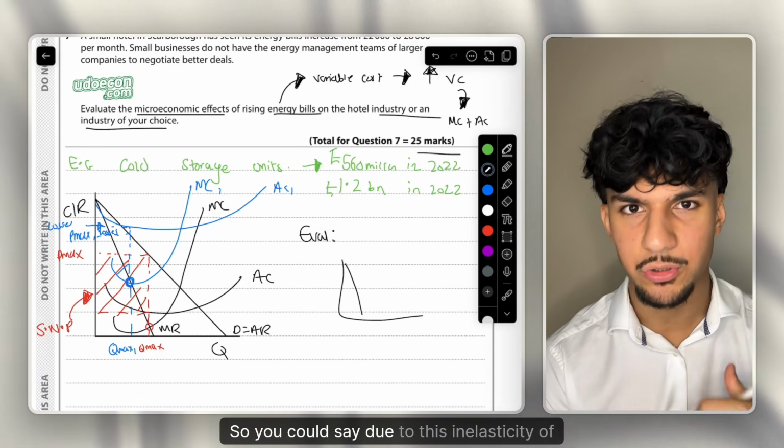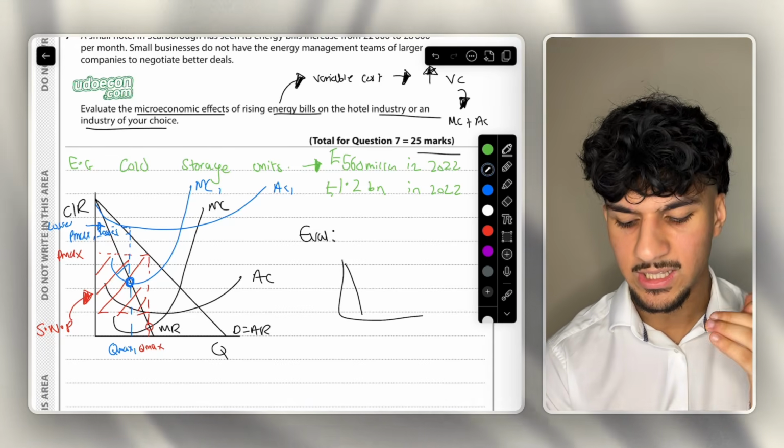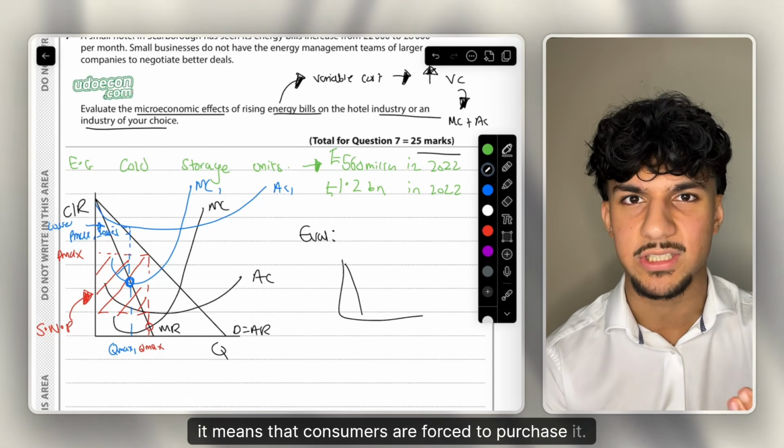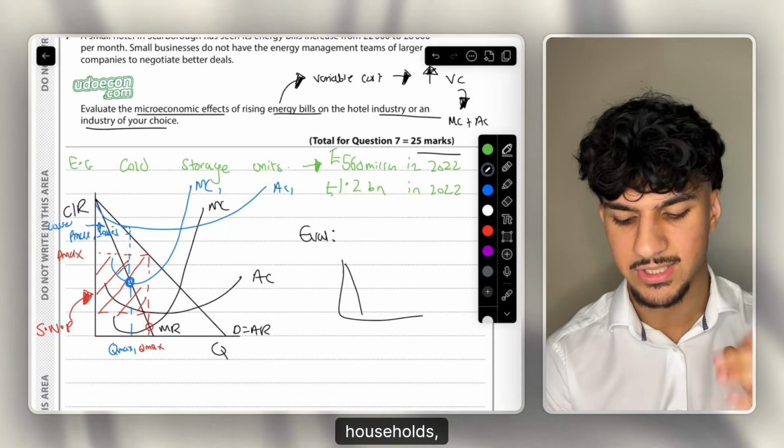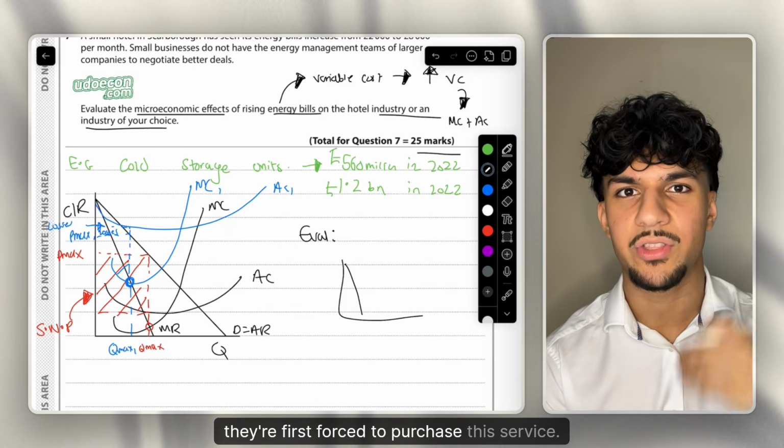So you could say, due to this inelasticity of demand, it means that consumers are forced to purchase it. Well, firms, businesses, households, they're forced to purchase this service.